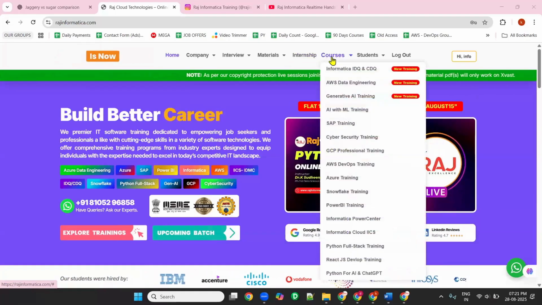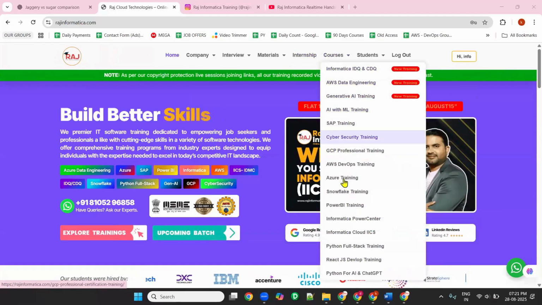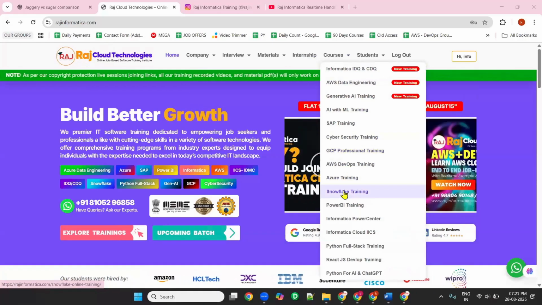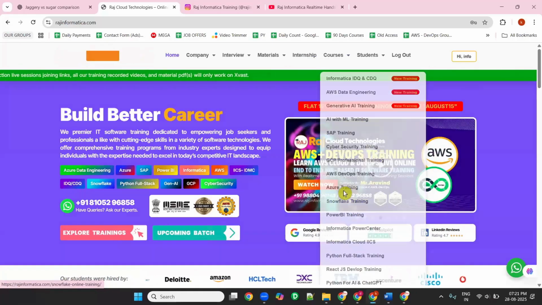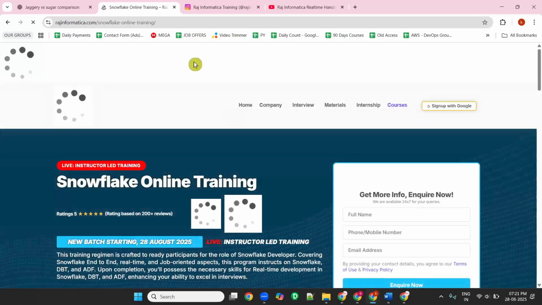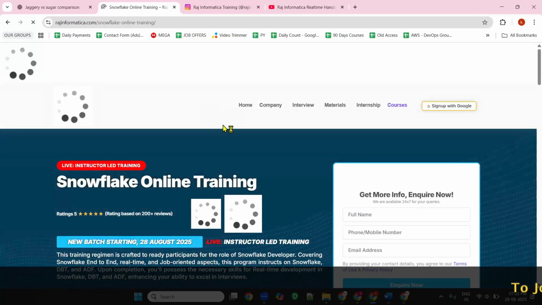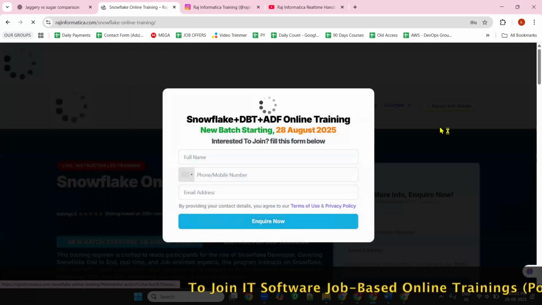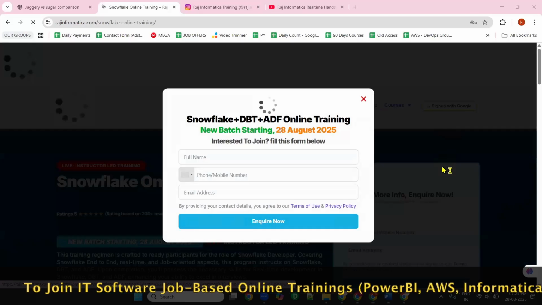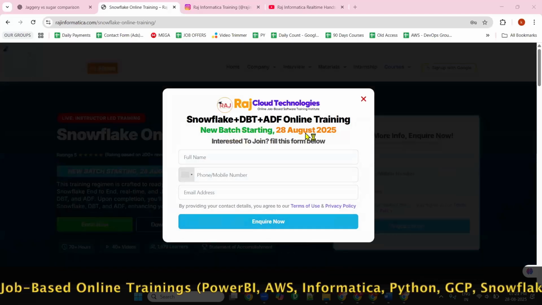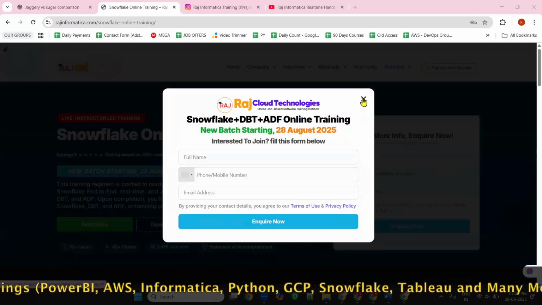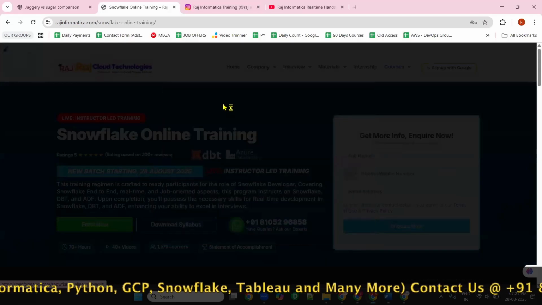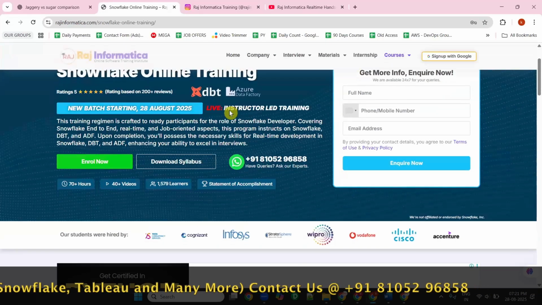In the courses section, if you scroll here, you can see there is a Snowflake trainings page. Click on the Snowflake training page so that you will enter the Snowflake-specific web page. Sorry, my internet is a bit bad, please bear with me. You can see here the new batch is starting from 28th of August, that is from today. Okay, so this is the complete information.